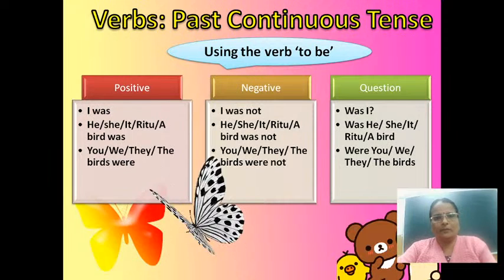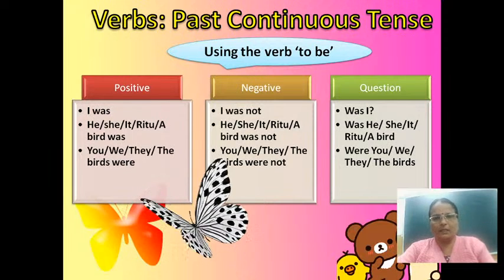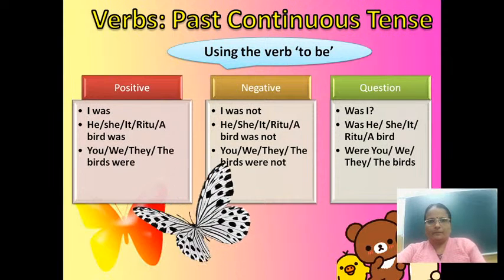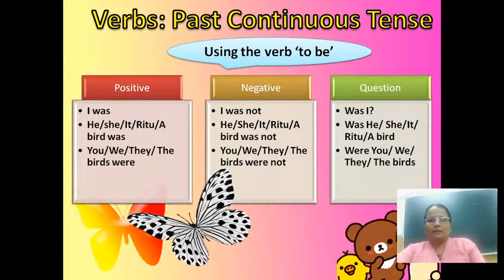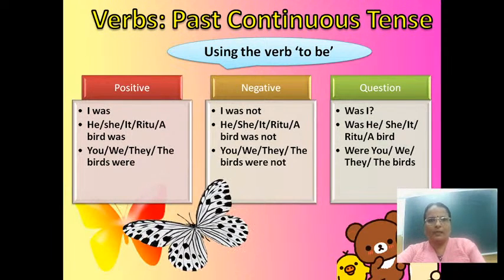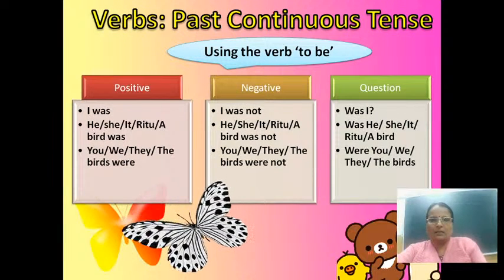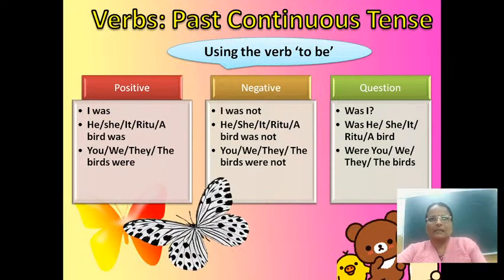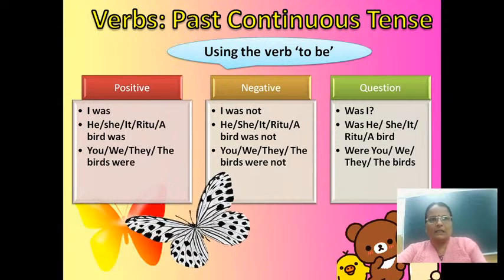We form positive sentences, negative sentences and questions with the past continuous tense, and how the base form of the verb to be will change in these three forms we have already discussed.